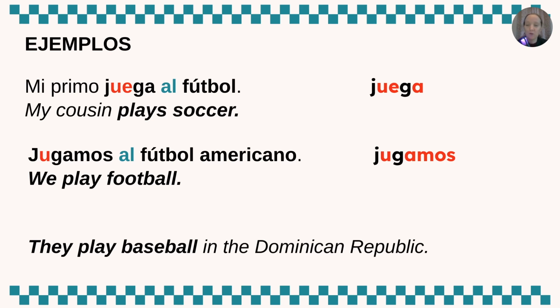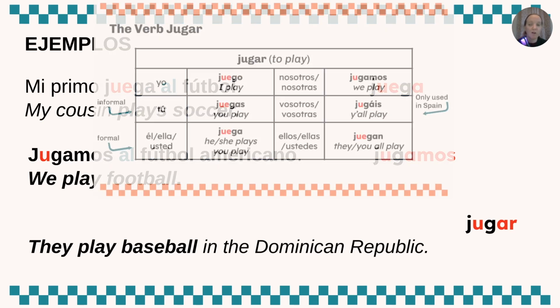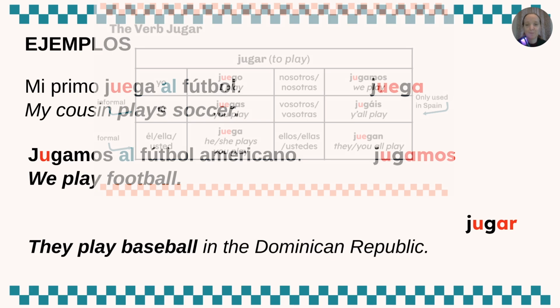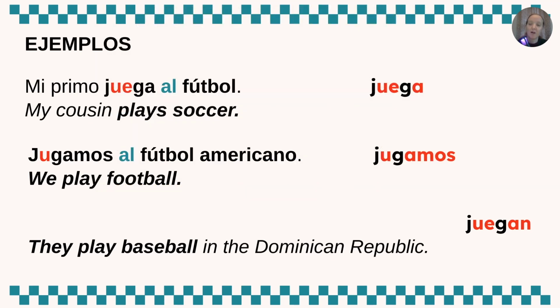Our last example is they play baseball in the Dominican Republic. We've got quite a longer sentence here. What we're focusing on right now is the part where it says they play baseball. Again, we know we're going to use jugar because that's the verb we're focusing on. We are looking for our form of jugar that means they play. Is it going to have a stem change? Go ahead and take a look back at your chart and figure out which form of jugar we're going to use in this sentence. For this one, we're going to use the form of jugar that says juegan. It is going to have a stem change because it's in the ellos, ellas, ustedes form.